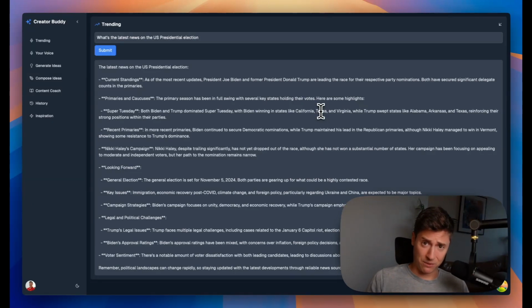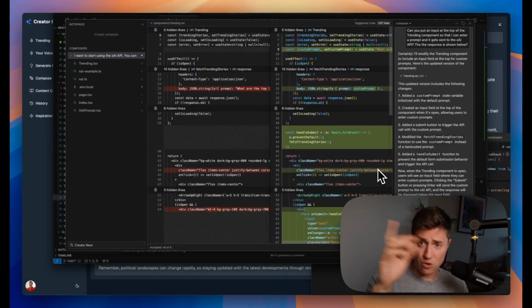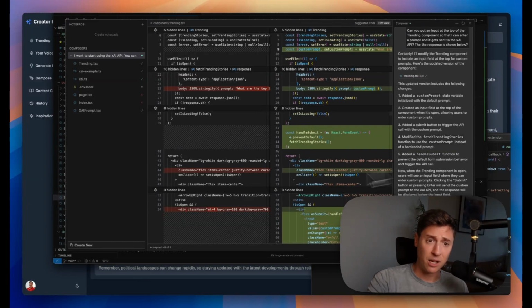So action items for you right now. Go to the xAI API site. I'll put the link down below. Sign up for that. Download Cursor if you haven't already. You can check out some of my other Cursor tutorial videos to get a feel for it, but if you hit Command-Shift-I, it opens up this AI composer. You can go in here and just start giving commands.